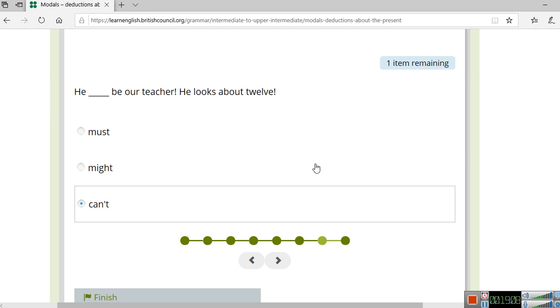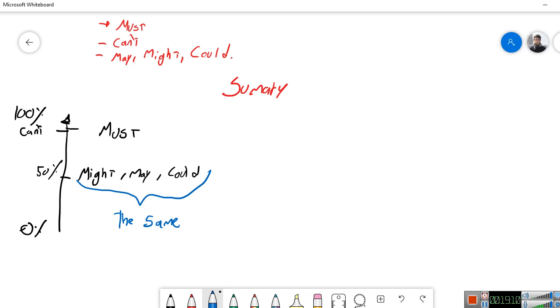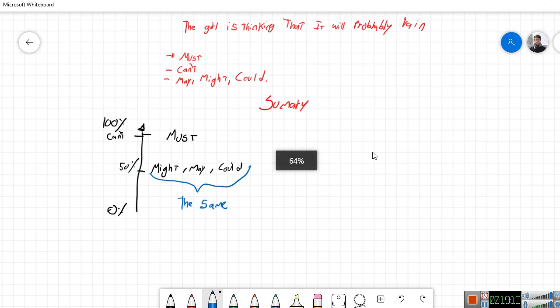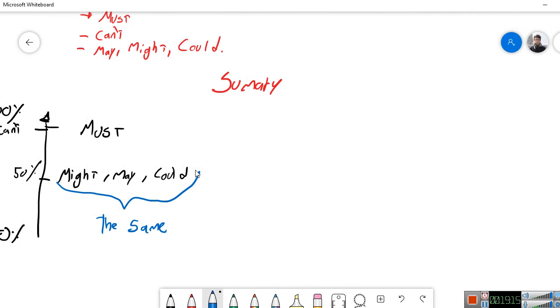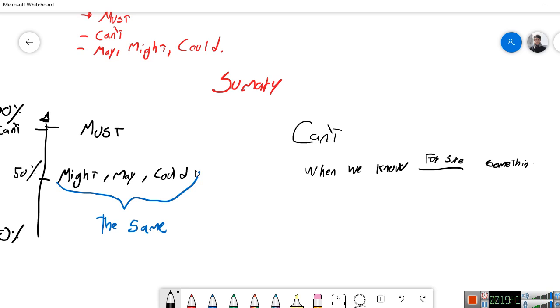Yeah, it's about the age, but let me show it right here. It's okay. So let me write it. We use can't when we know for sure something is not possible.